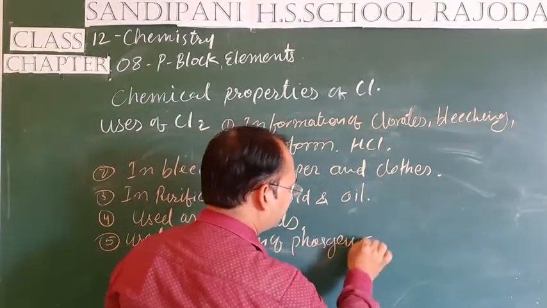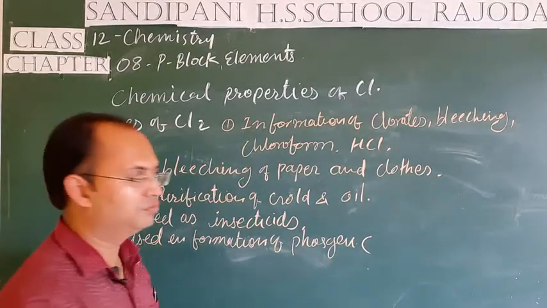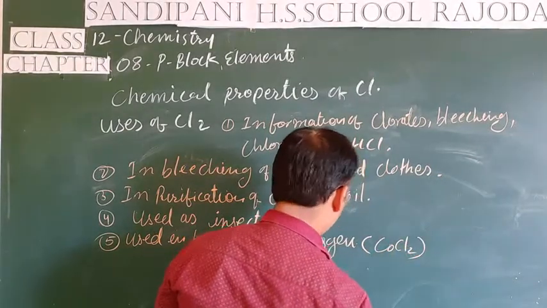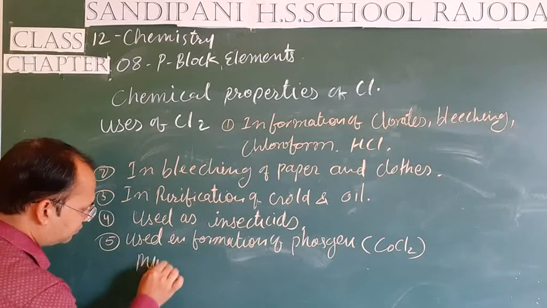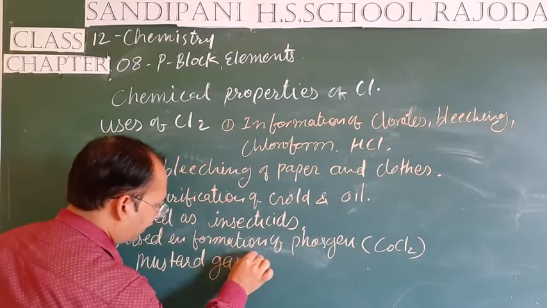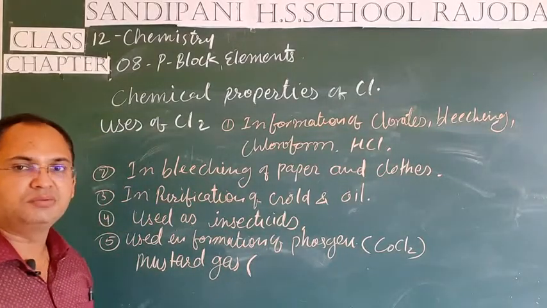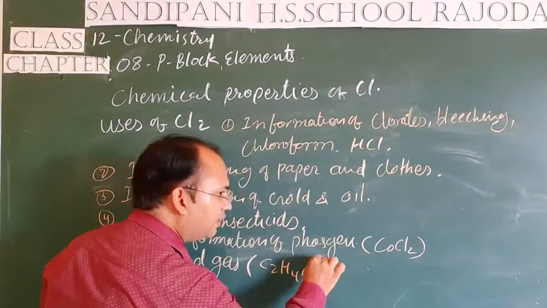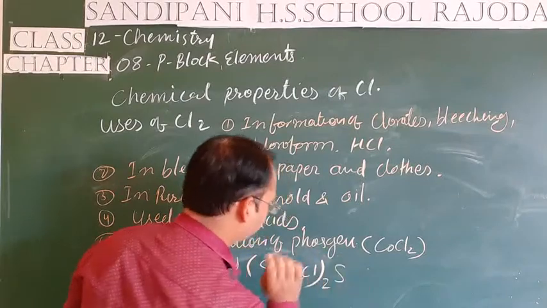And students, the chemical formula of phosgene is COCl2. Second is mustard gas, and the chemical formula of mustard gas is (C2H4Cl)2S.